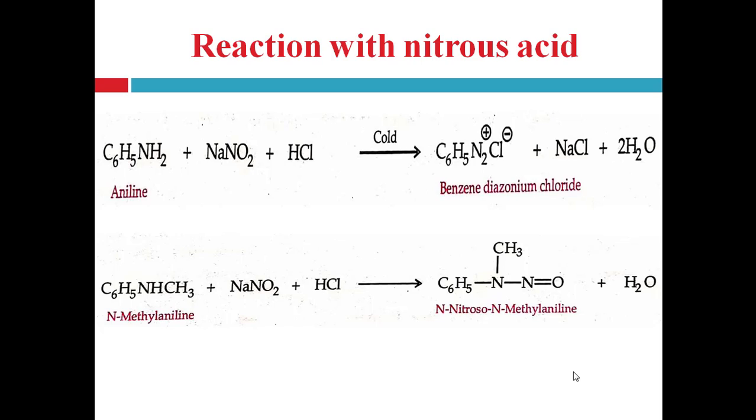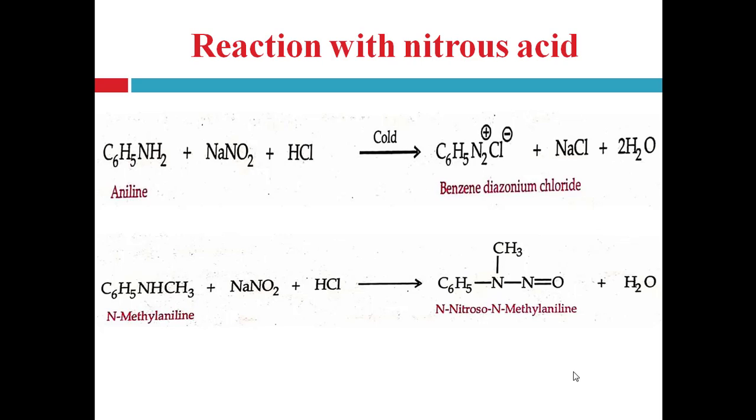Now nitrous acid is not a stable acid, right? We have to prepare it in situ in the reaction. Nitrous acid HNO2 can be prepared from NaNO2 and hydrochloric acid or sulfuric acid. When in the reaction mixture sodium nitrite NaNO2, not NaNO3, right? NaNO2 sodium nitrite reacts with hydrochloric acid or sulfuric acid and forms HNO2 nitrous acid inside the reaction.